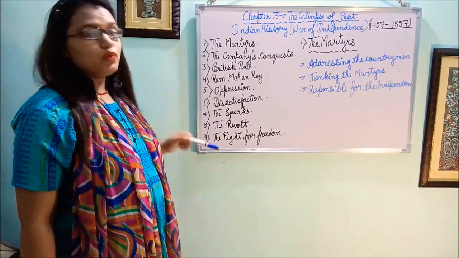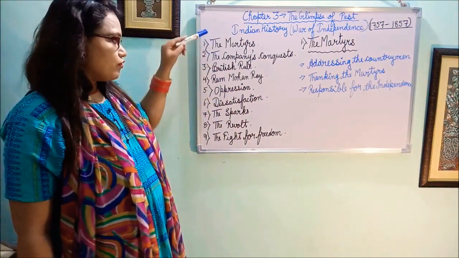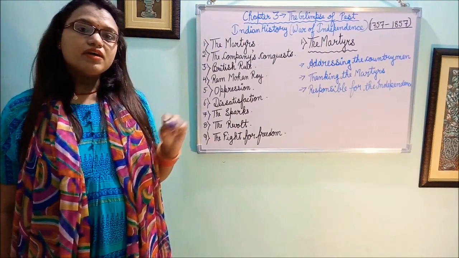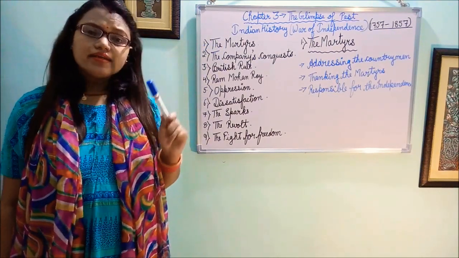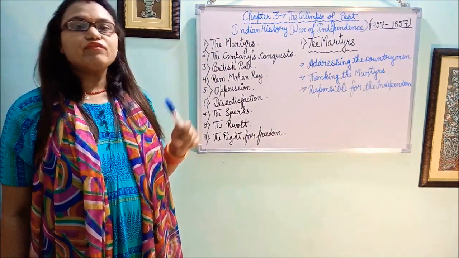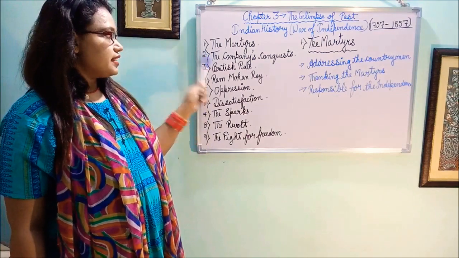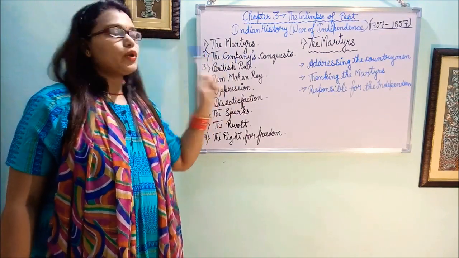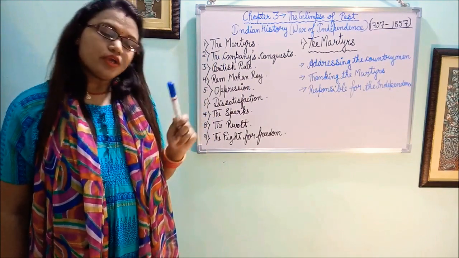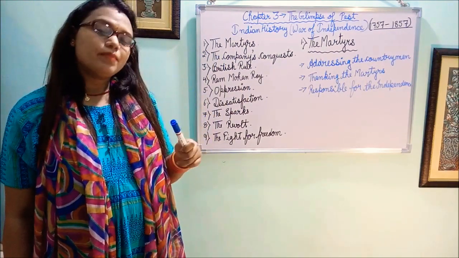So let me give you a short introduction of all these 9 parts. The martyrs. Number 1 is the martyrs. Martyrs are the persons who sacrificed their life for the country. Second is the company's conquest. Now, which company here we are talking about? We are talking about East India Company.